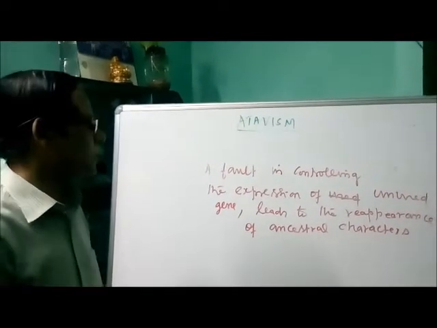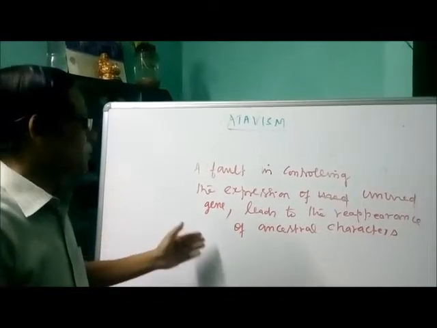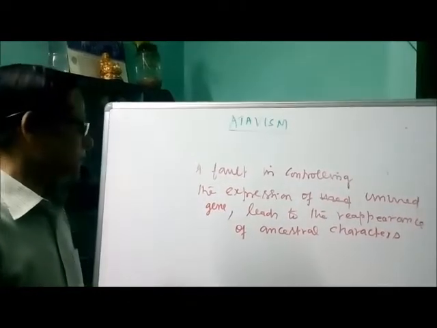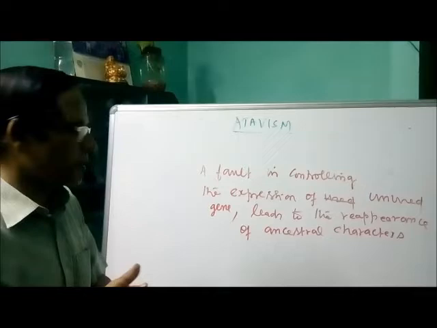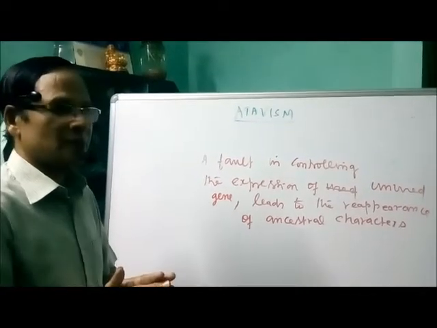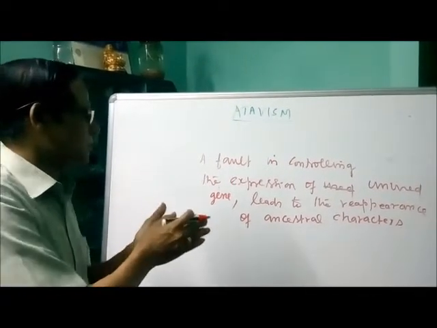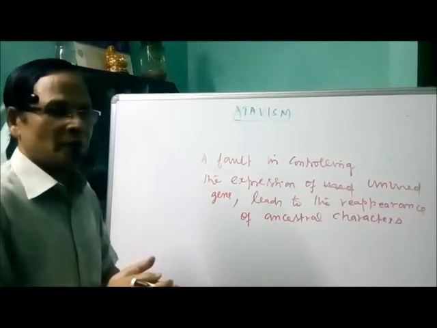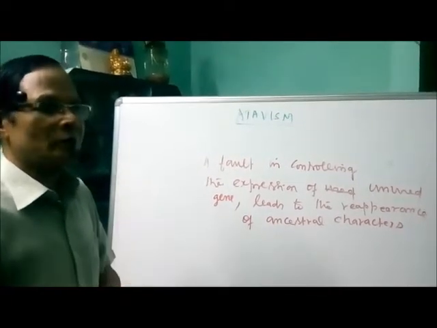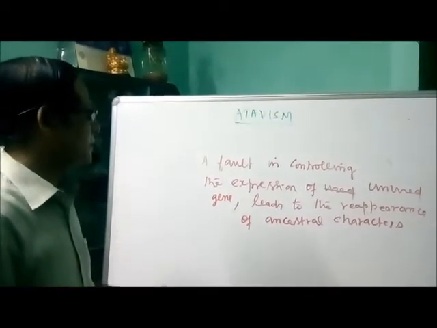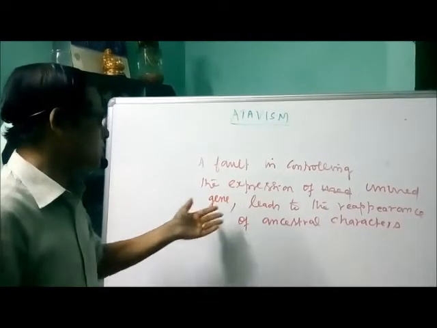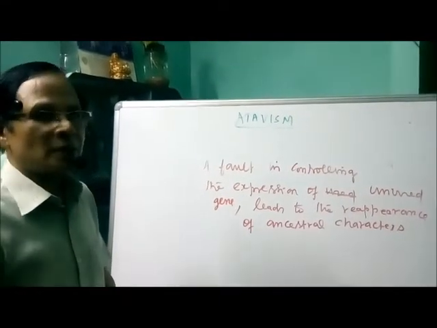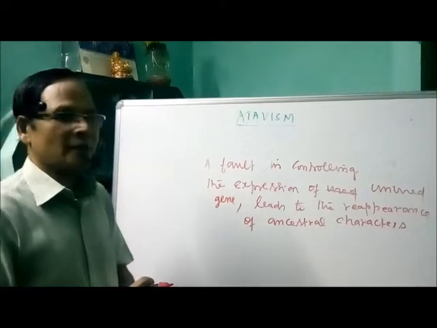When there is a fault in controlling the expression of that unused gene, that leads to the reappearance of ancestral characters. That is, a controlling gene controls the expression of that unused gene. Sometimes, because of mutation, a fault occurs in controlling the expression of the unused gene, which results in the reappearance of ancestral characters.